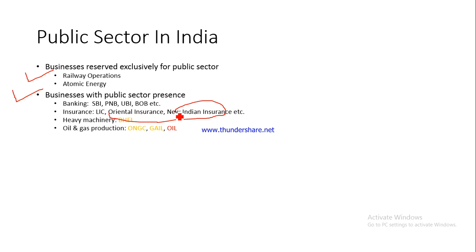They are not into retailing. Please understand the difference. Production is when you are digging some mine, and from that mine you are producing oil and gas. What do we mean by non-production? These companies are basically into production. What do we mean by non-production? We are talking about retail activities.